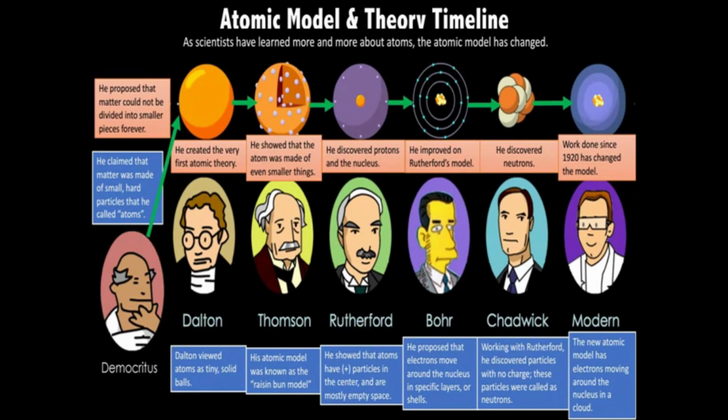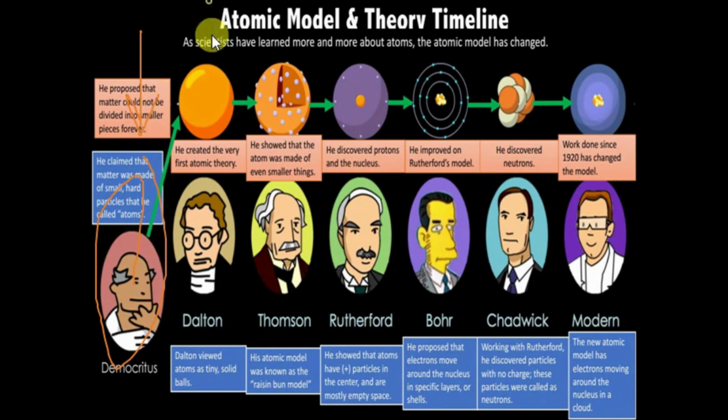So the smallest, uncuttable particle is called the atom. Democritus discovered the atom. He said that you cannot further cut an atom, so atoms are tiny and individual particles. This was said by Democritus. But because he didn't have any evidence, his theory was not approved. His theory was rejected because he didn't have any evidence.